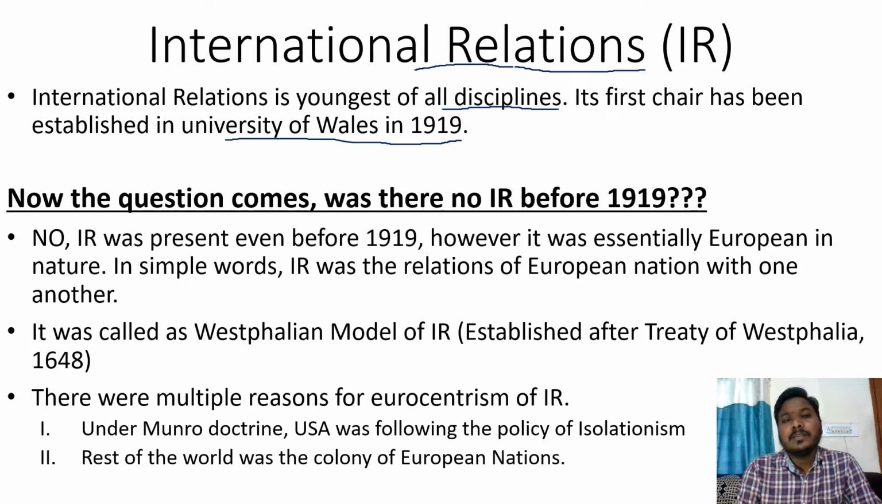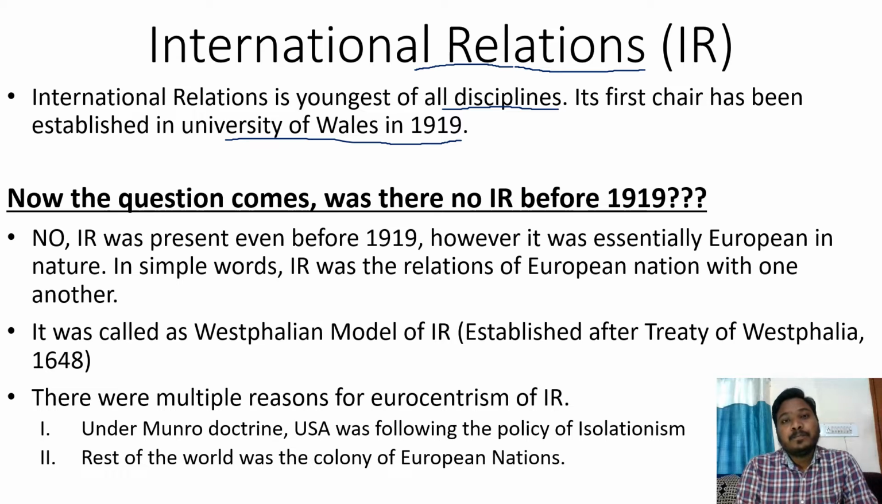So the question comes, was there no international relations before 1919? The answer is no. There were international relations even before 1919, even during the ancient period as well. But at that particular point of time, the study was not that systematic. The study was not in a proper continuous form, so we cannot recognize it as international relations, and hence we call it the youngest discipline.